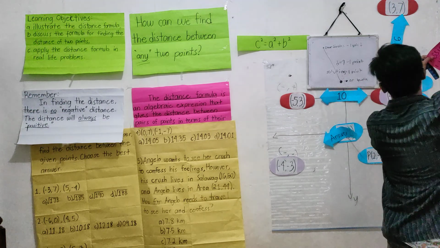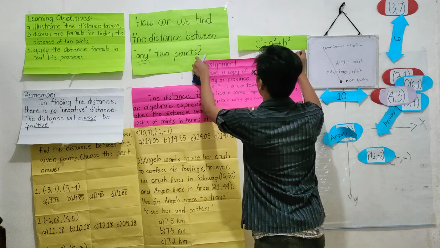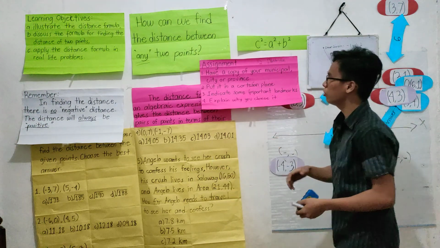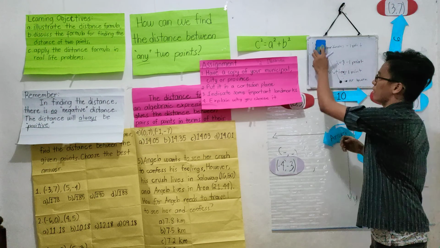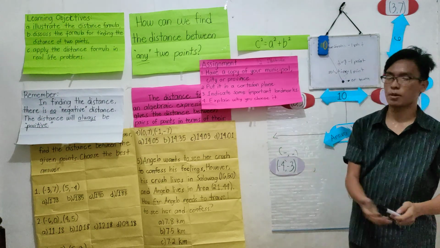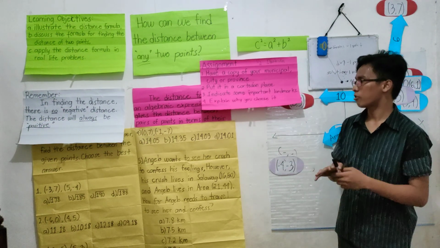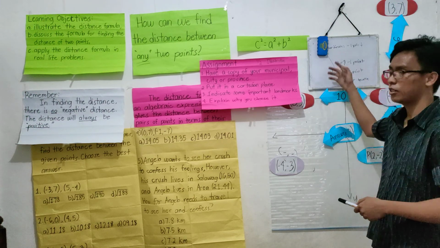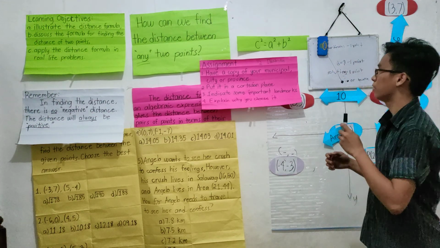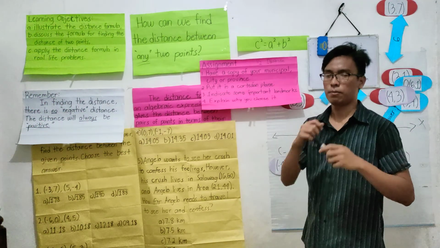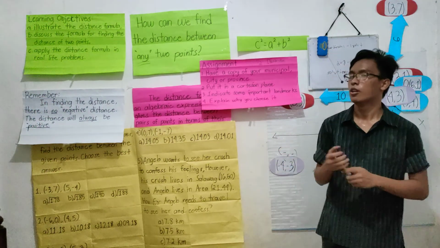So, for our assignment, I would like you to have a copy of the map of your municipality, city, or province. Put it in a Cartesian plane, then indicate some important landmarks, and also explain why you chose them. It will be just like our activity for today, but put it on a 1/2 illustration board, and you will pass it to me tomorrow.